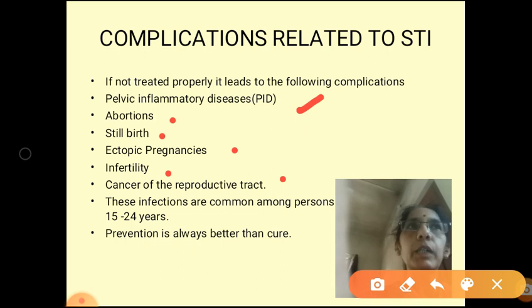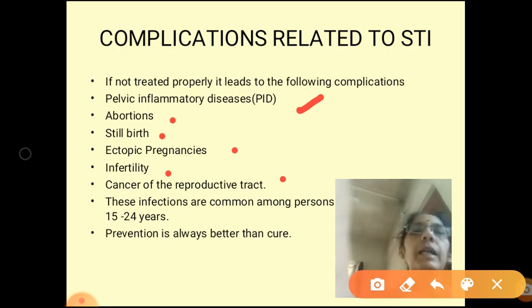Next is infertility, where the couple cannot have even a single child; they are said to be sterile. And then cancer in the reproductive tract.